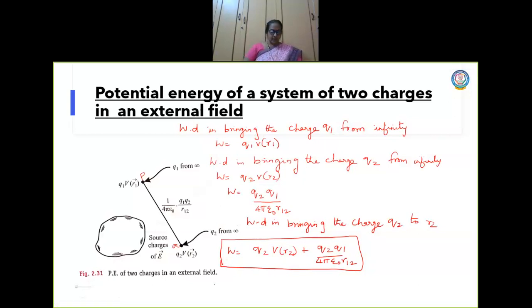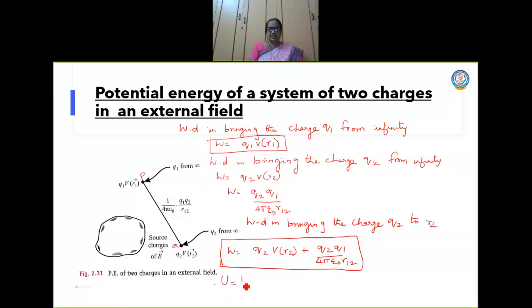Yes? Right. Now I am going to find out the total potential energy of the system. Now here this is due to the charge Q2. Now here this is due to the charge Q1, let me draw a box. So now I'm going to find out what is the total potential energy.